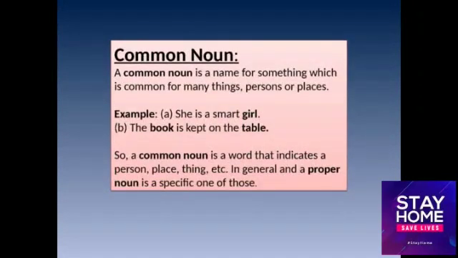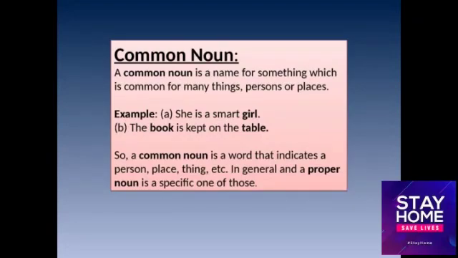The second kind of noun is common noun. A common noun is a name for something which is common for many things, persons or places. It's a common name. For example, she is a smart girl. In this sentence, girl, here we have not given a specific name for any girl. Any name is not given, only it's written girl, right?